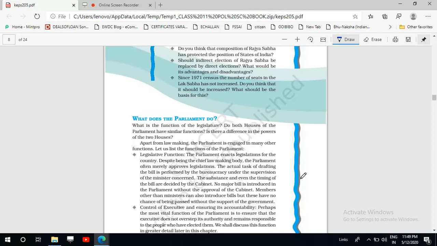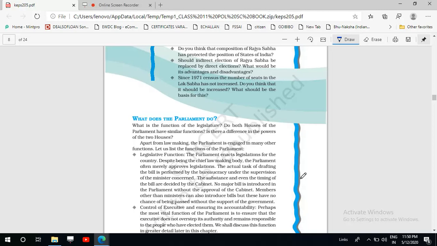Now the real executive, that is the Prime Minister with his Council of Ministers, will hold their post only if they have the support of the majority in the Lok Sabha. So when the Prime Minister with the cabinet is holding his post, it means that the Prime Minister has the support of the majority in the Lok Sabha.